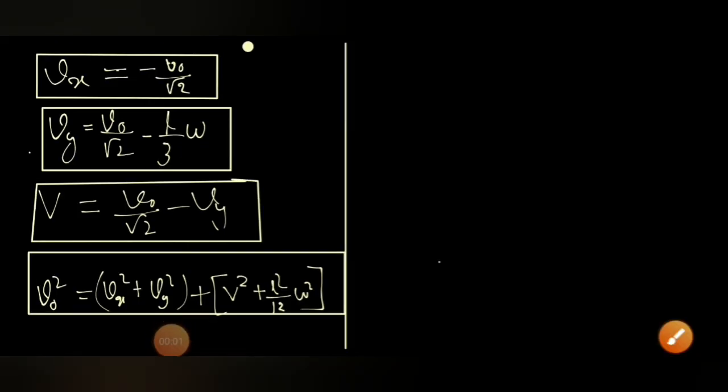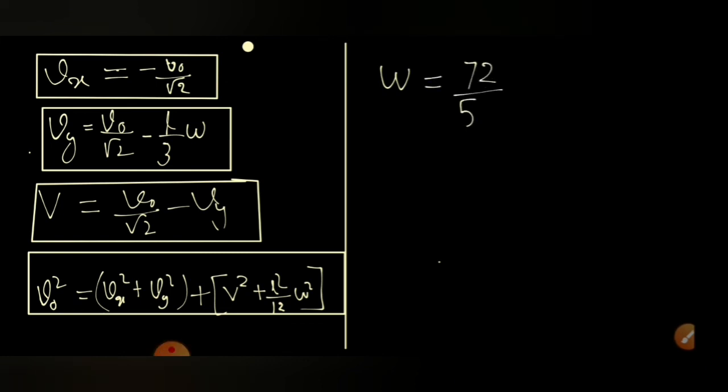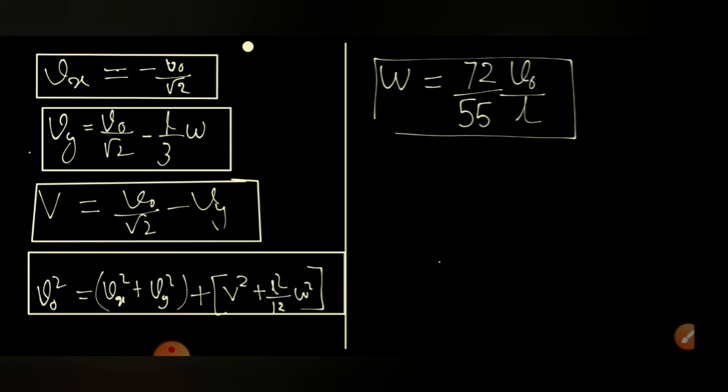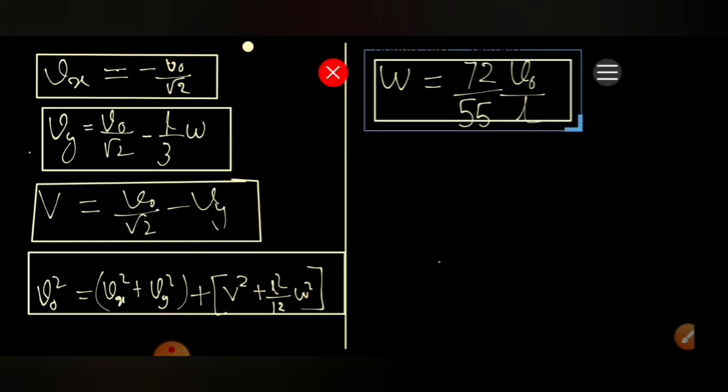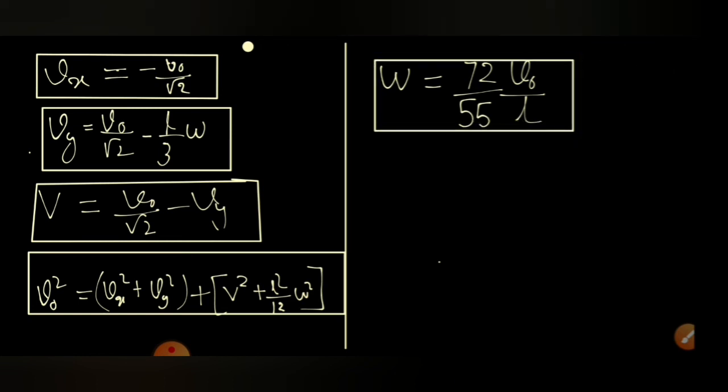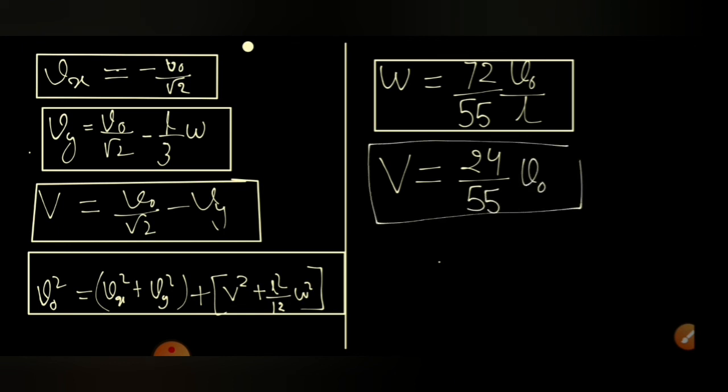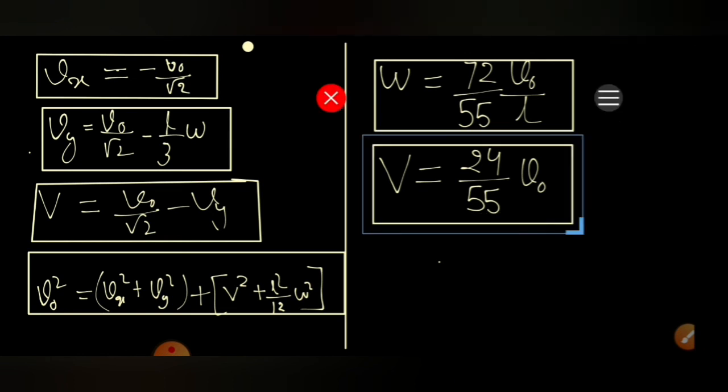Solving all these 4 simultaneous equations, we get omega equal to 72 by 55 V naught by L, where V naught is the initial velocity of the particle before collision. And if we solve further, we get capital V, the velocity of center of the rod just after collision, equal to 24 by 55 V naught, in terms of the particle velocity just before collision. So these are the quantities we can obtain.